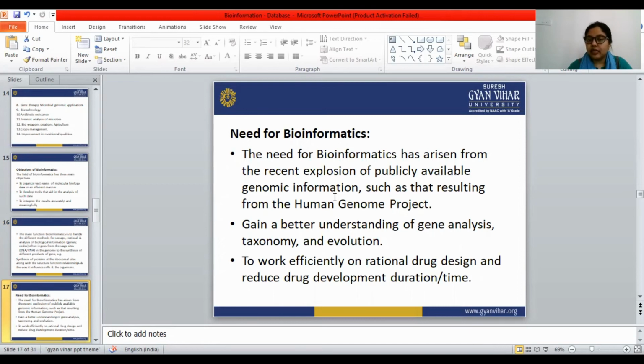Gain a better understanding of gene analysis. With the help of bioinformatics only we can understand the gene, the analysis of the gene, taxonomy, and evolution.